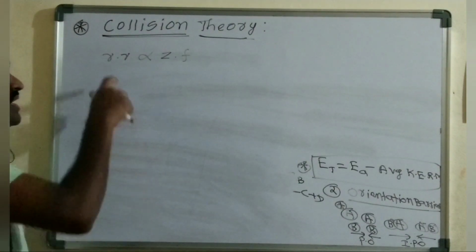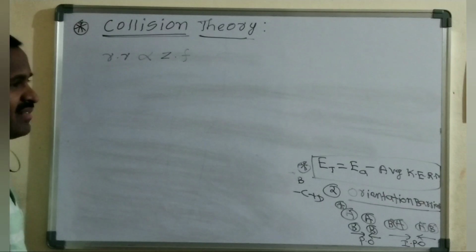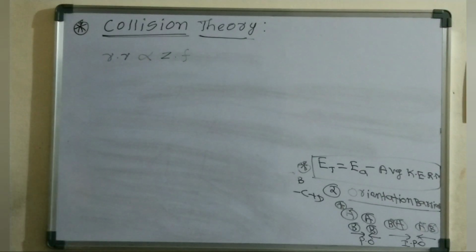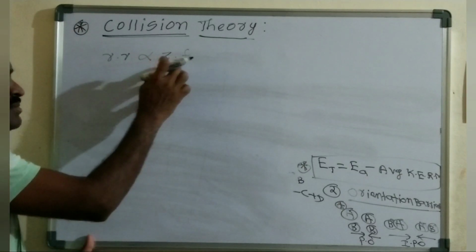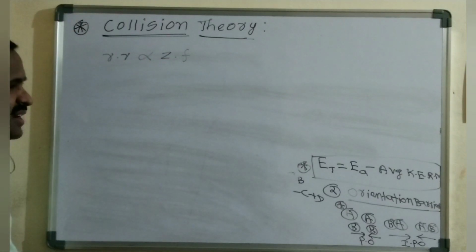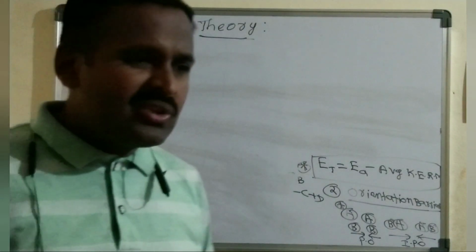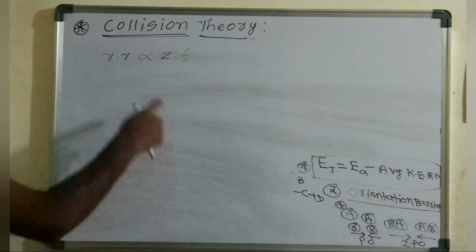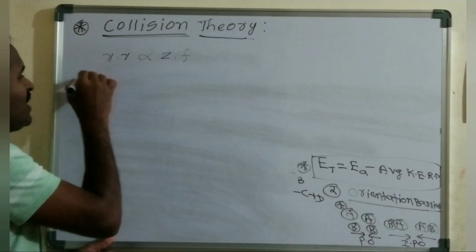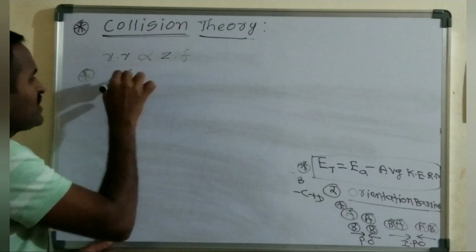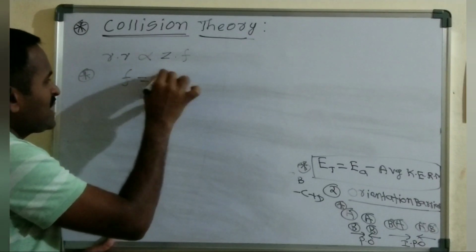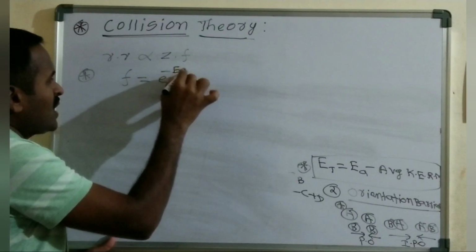Considering all these postulates, Arrhenius gave that the rate of reaction is directly proportional to Z into F. Z is the collision frequency, whereas F is the fraction of molecules that will undergo effective collisions. From the kinetic molecular theory of gases, we get F equals e power minus Ea by RT.